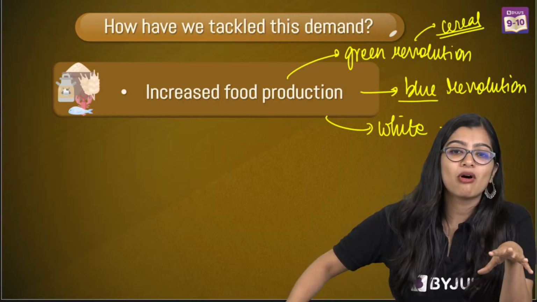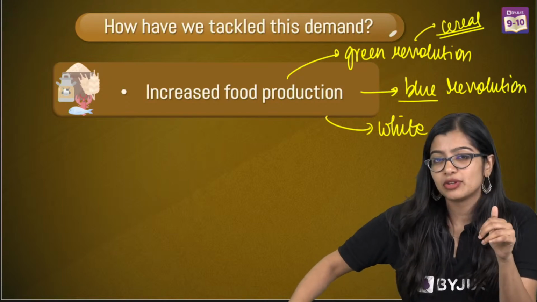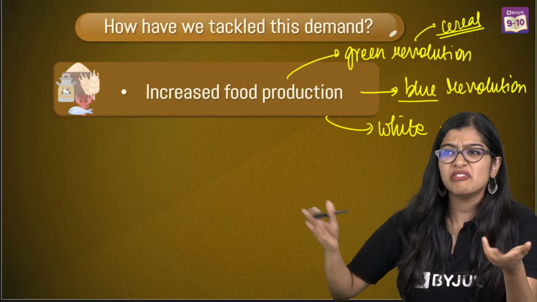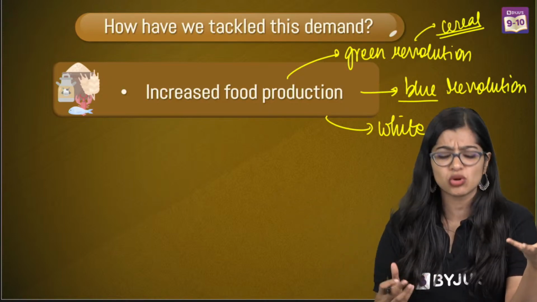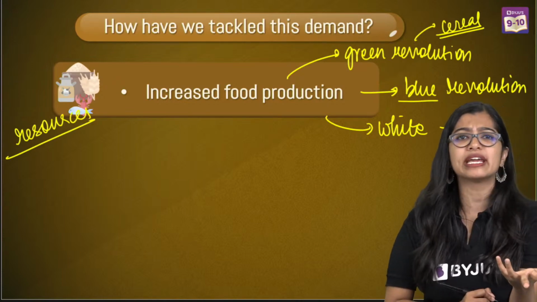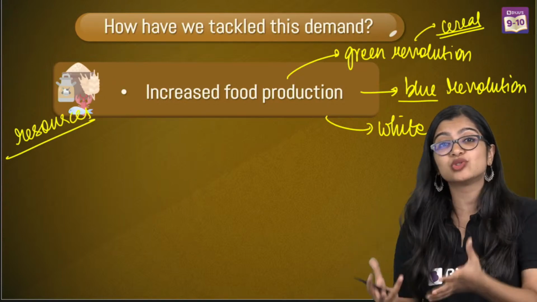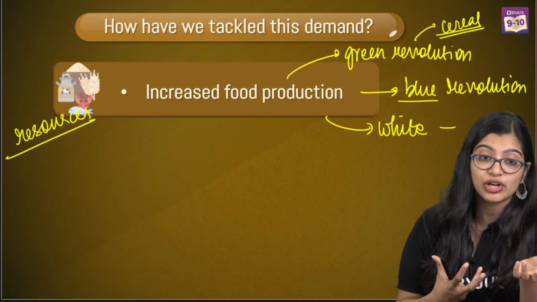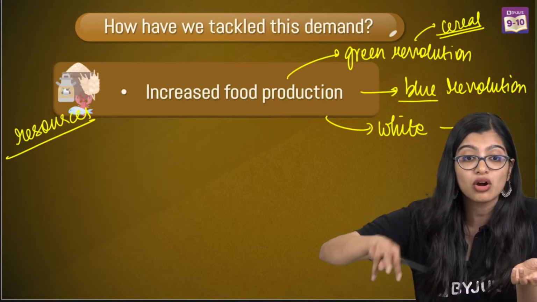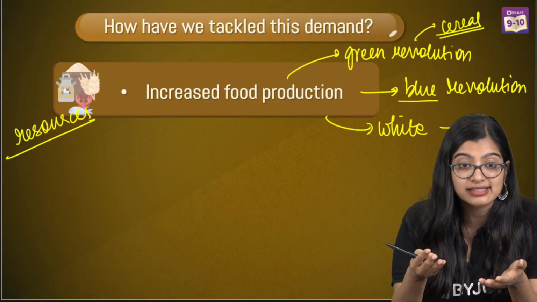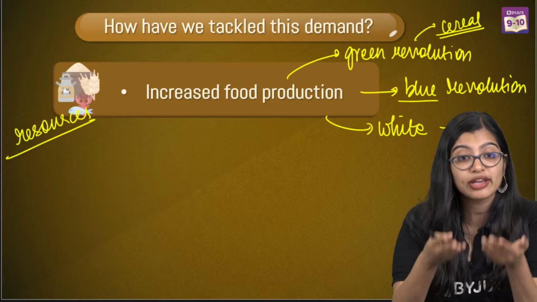But what happened was, this is not very ideal. You know why? Because although we increased the production of all this food, we were over exhausting our resources, like water and the soil nutrients that are there. We were overusing them a lot. And now we know what the impact of overusing is. It has led to a lot of detrimental factors. It degrades the quality, it degrades the soil fertility.